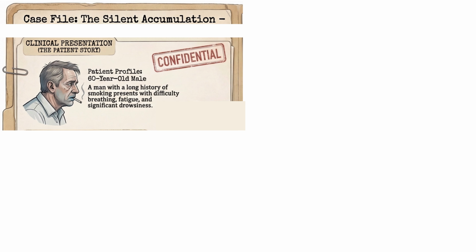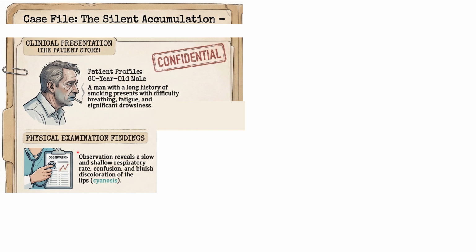கிளினிக்கல் ப்ரெசன்டேஷன் இந்த மாதிரி இருக்கு. A 60-year-old male with a long history of smoking, presenting with difficulty in breathing, fatigue and significant drowsiness. ஸோ இது எல்லாமே கிளியராக இருக்கு. So history of smoking, a 60-year-old male.